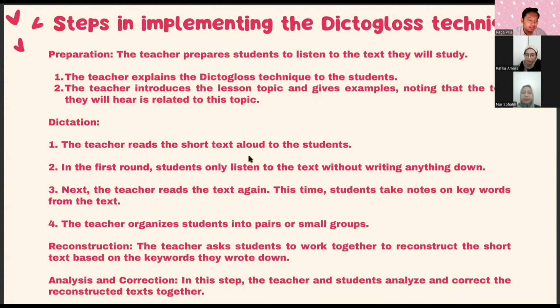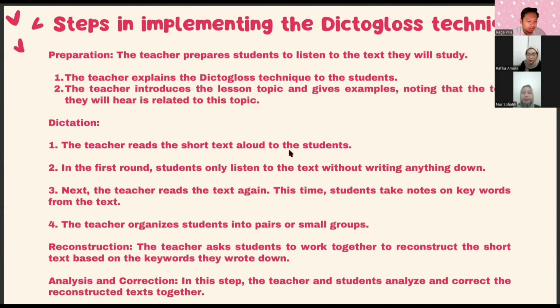Okay, for the next is dictation. There are four steps. The first one is the teacher reads the short text aloud to the students. Next, in the first round, students only listen to the text without writing anything down. Next, the teacher reads the text again. This time students take notes on keywords from the text. For the last step, the teacher organizes students into pairs or small groups.